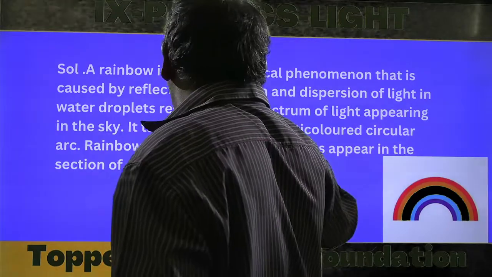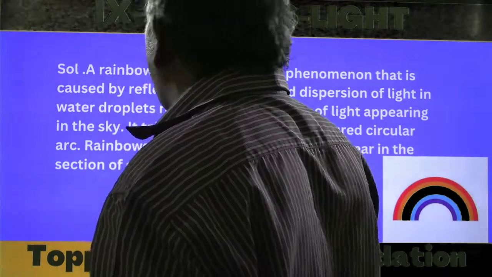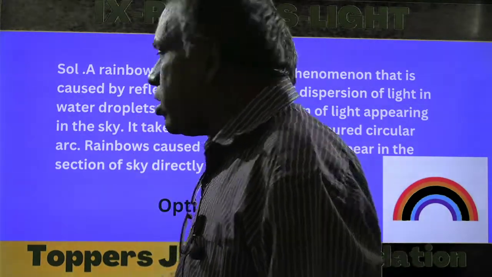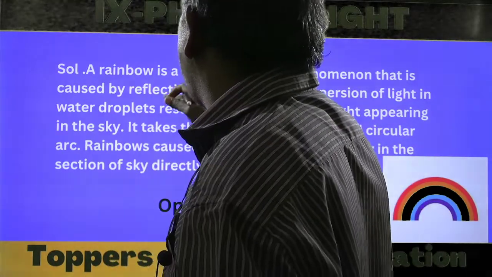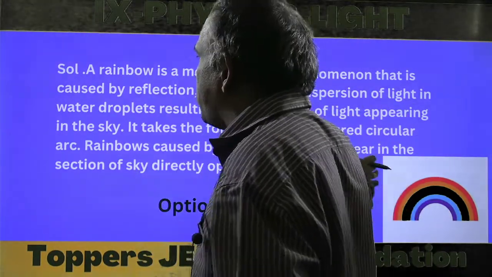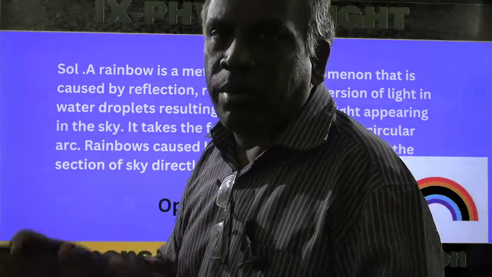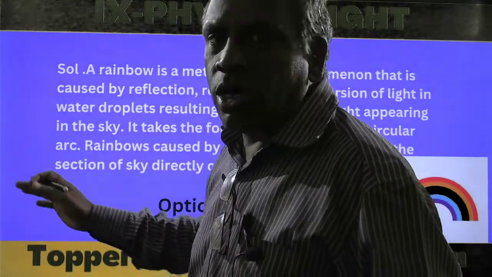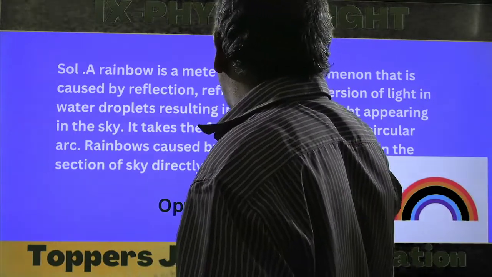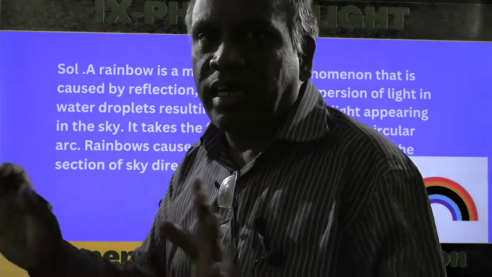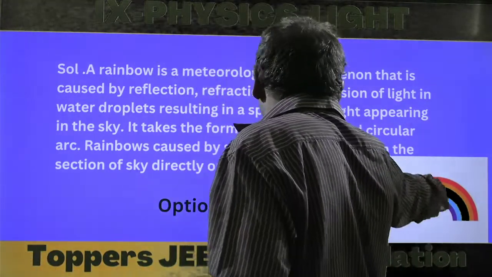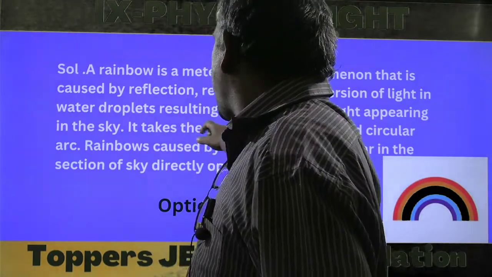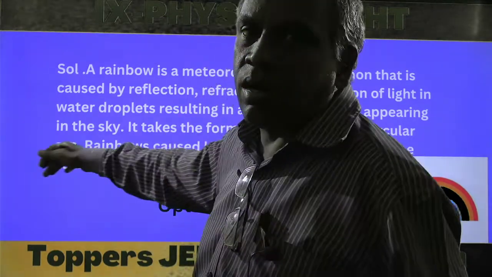The rainbow is a meteorological phenomenon that is caused by the reflection, refraction and dispersion of light. When light is incident on the water droplets, the resulting spectrum of light, those 7 colors, is observed. So it takes the form of a multicolored circular arc.